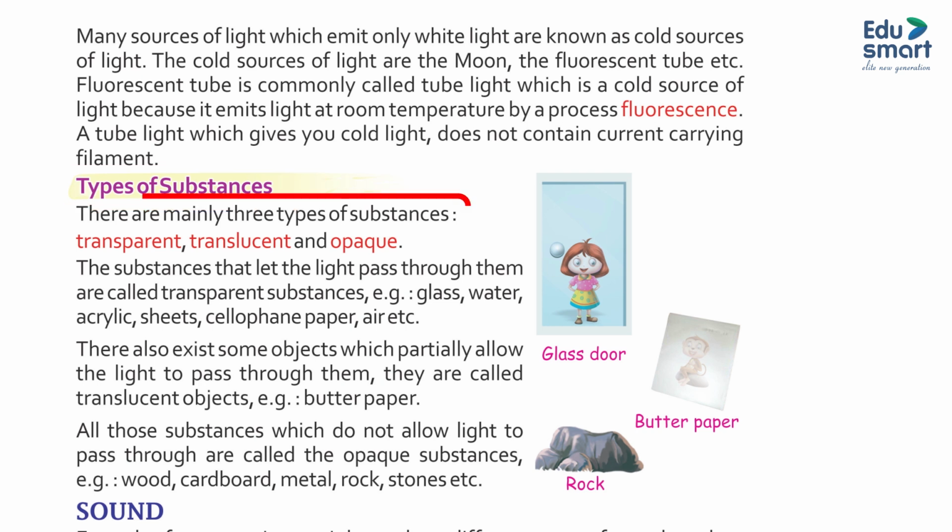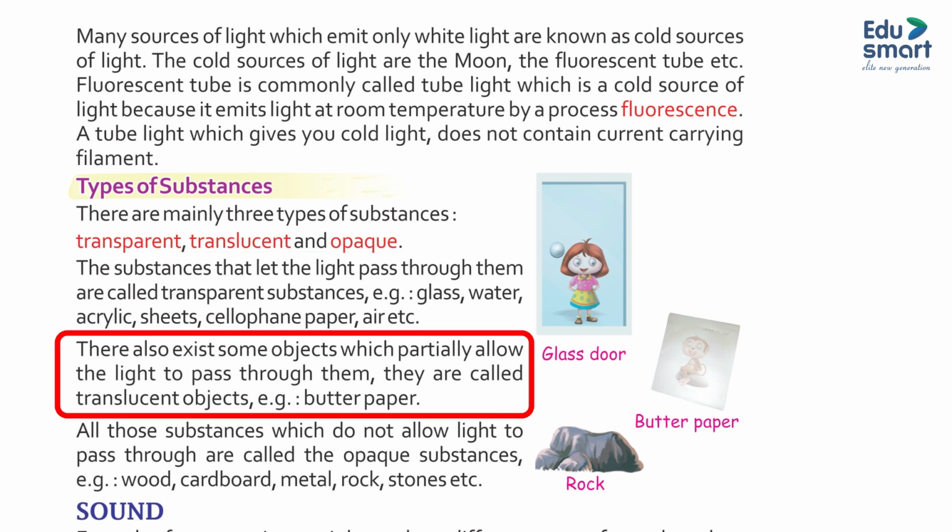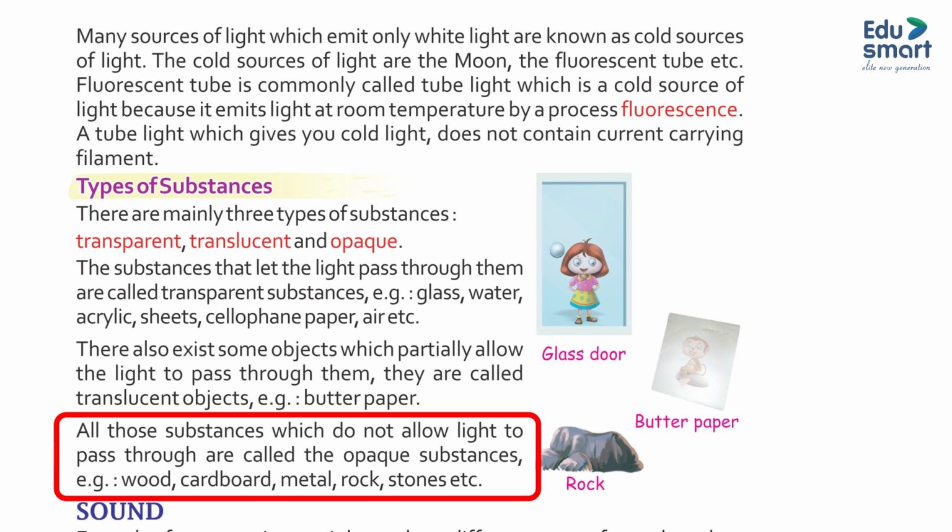Types of substance. There are mainly 3 types of substance: transparent, translucent and opaque. The substances that let the light pass through them are called transparent substances. Example: glass, water, acrylic sheets, cellophane paper, air, etc. There also exist some objects which partially allow the light to pass through them. They are called translucent objects. Example: butter paper. All those substances which do not allow light to pass through are called opaque substances. Example: wood, cardboard, metal, rocks, stones, etc.